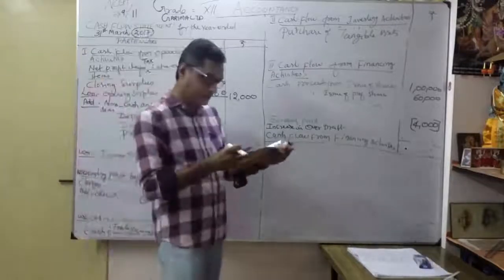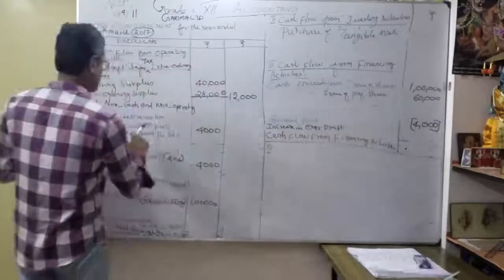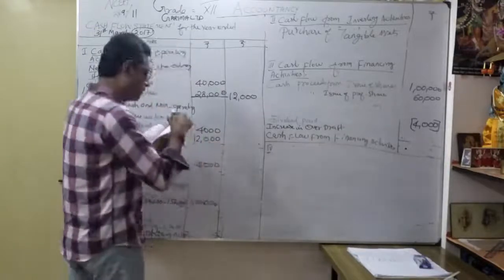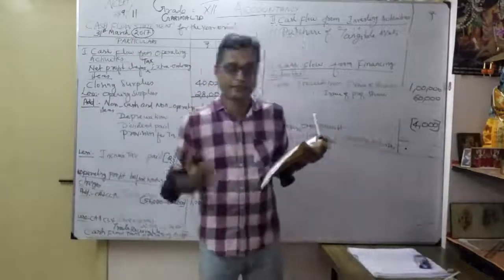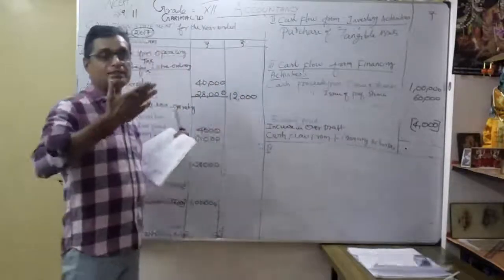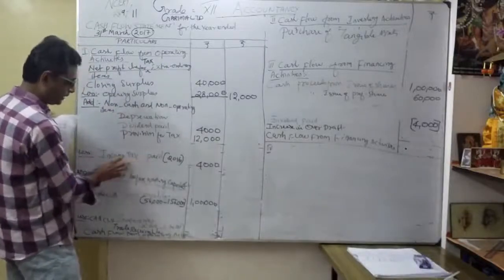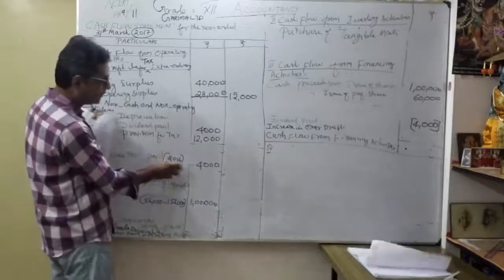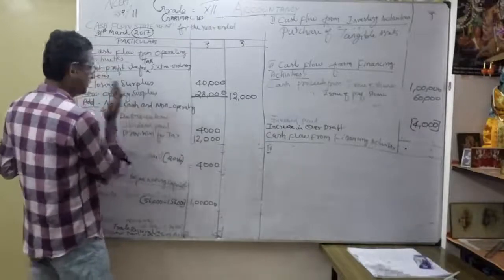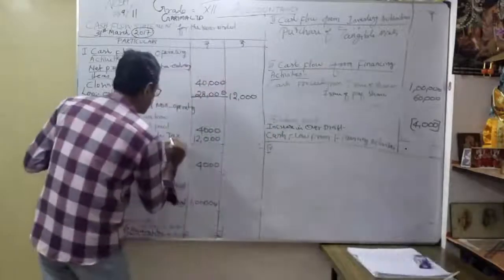So the 2016 provision, you have now paid in 2017. Then what happened? See, 12,000 is the current year provision you have provided. That provision we take as 12,000. You understand? You should always be very, very careful. We are going to discuss provision for taxation. The previous year provision we consider as paid. That's why I show it under less: tax paid. For understanding, the 2016 4,000 I showed under less, and the provision for tax 12,000 I showed under add. This is the previous year, this is the current year. Keep this in your mind. In the bracket I mentioned it here.